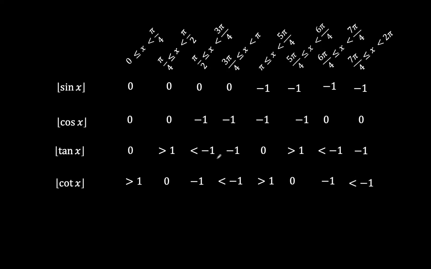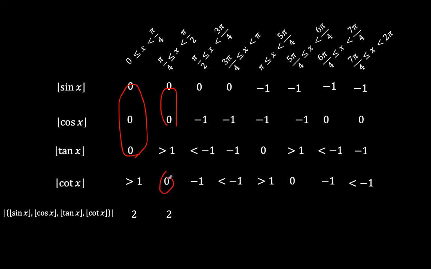So what is the cardinality of this set at these different intervals? What does it tell us? It tells us that in this first interval, since all these are the same, the cardinality of the set there is 2. In the next domain, since again these are the same, we have 2 distinct values, so that is 2. In the next one, since we have this and this being the same, we have 1, 2, 3, so the cardinality is 3 in that regime.